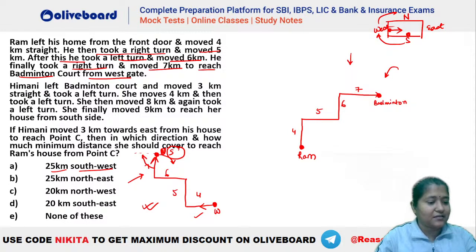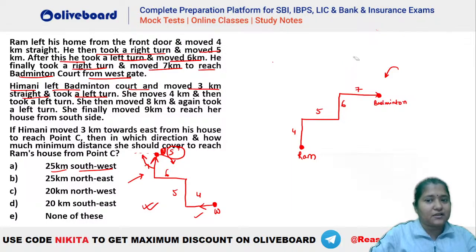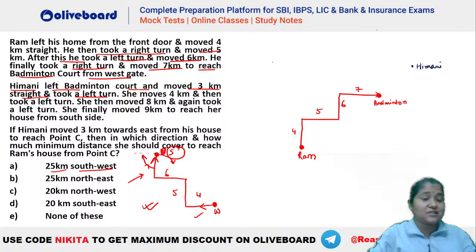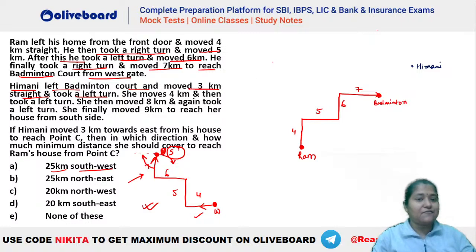Okay? Now let's see what is happening to Himani here. So Himani left the badminton court and moved 3 kilometers straight and took a left turn. Okay. So let's say this is Himani here. What is she doing here? Don't worry, Shravani will understand with Himani here. We will understand with respect to Himani. We do not know where Himani is, from which direction she is leaving. So Himani left the badminton court. So let's say this is the badminton court here.